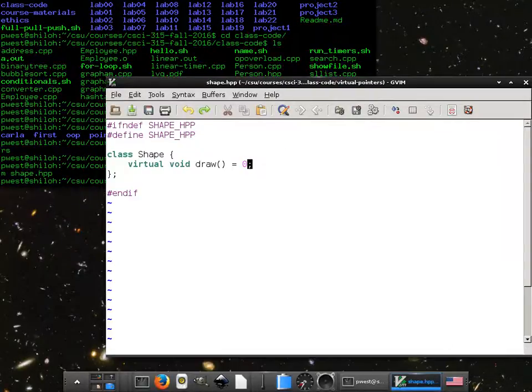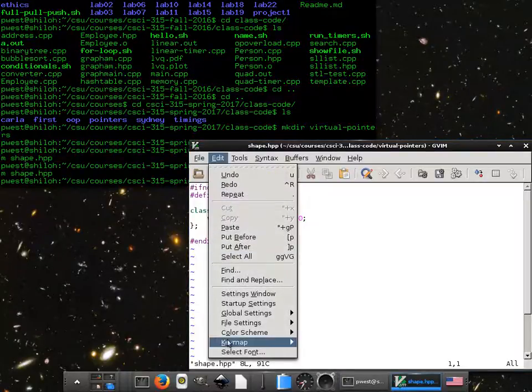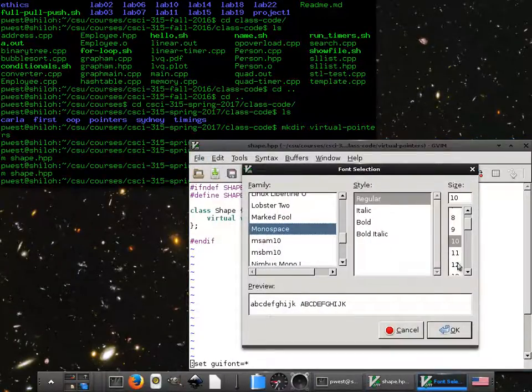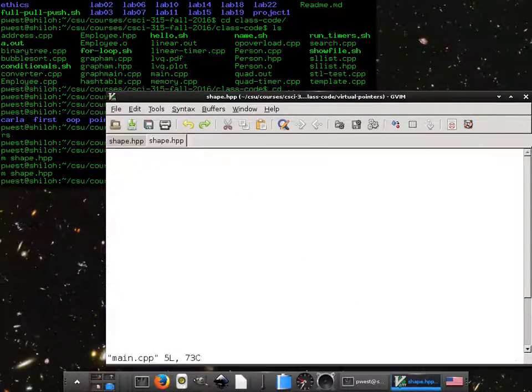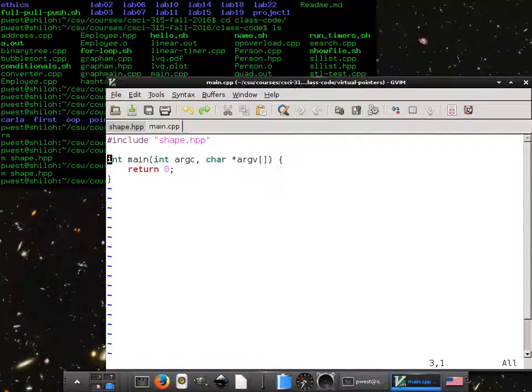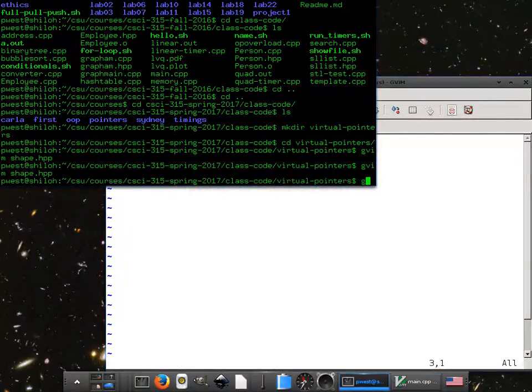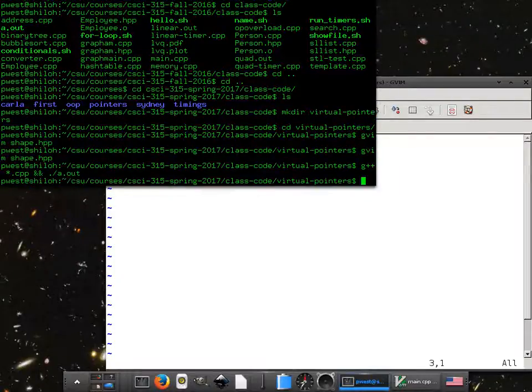Wow, this gvim did not do what I wanted. Let's try that again. There we go. Okay, so let's see if it compiles, and then run it. Hey, it ran.